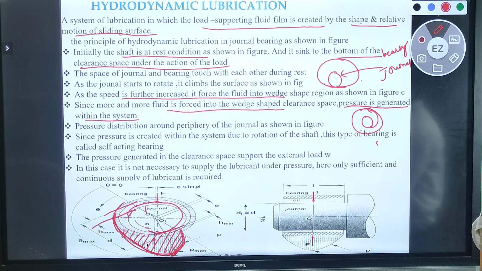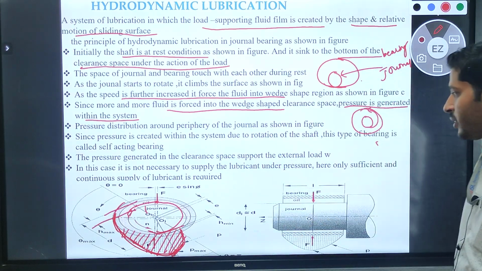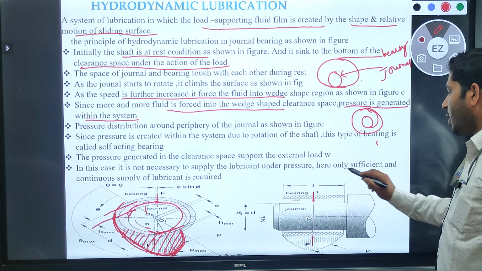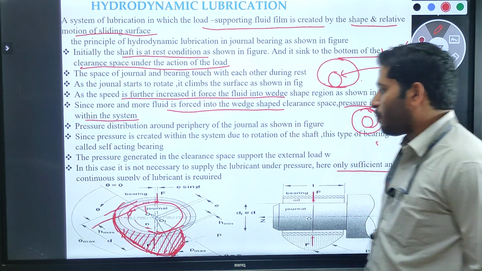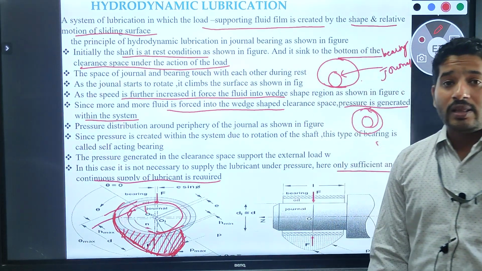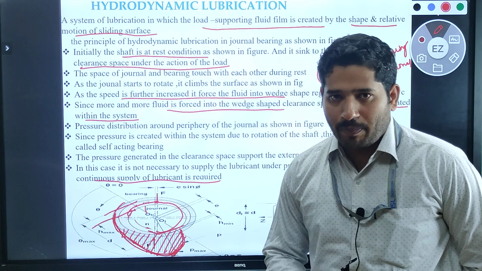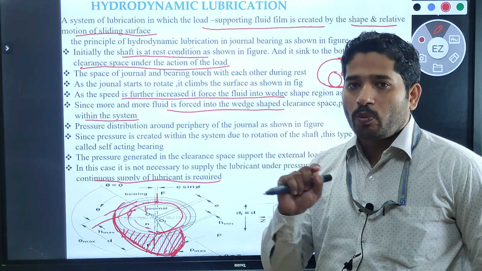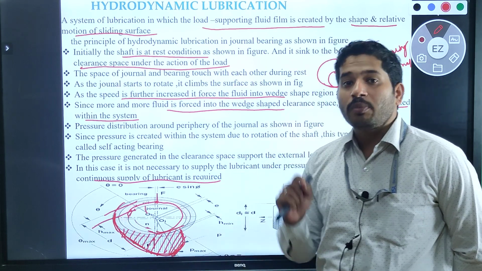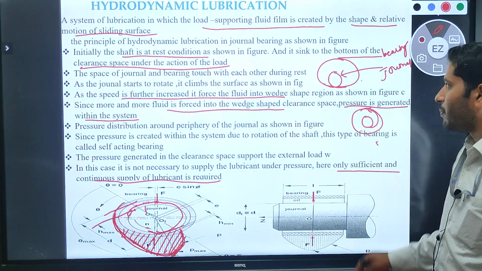Okay, under the pressure there is no need to supply the maximum amount of lubrication in between the journal as well as in between the bearing. Here only a sufficient and continuous supply of lubricant is required. So here we don't need to supply the maximum amount of lubrication, but we need to supply continuous lubrication in between this journal as well as this bearing.